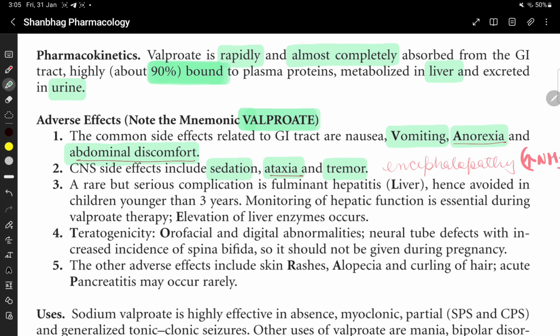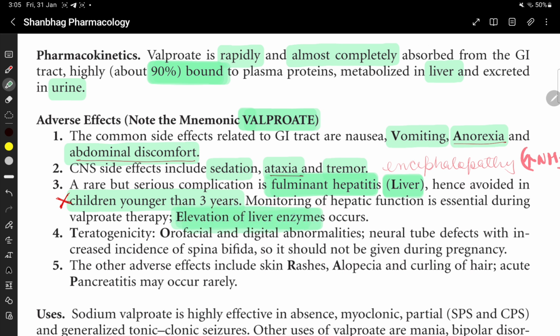Then L for liver. A rare but serious complication is fulminant hepatitis. Hence valproate is avoided in children younger than 3 years. Monitoring of hepatic function is essential during valproate therapy, and it causes elevation of liver enzymes.